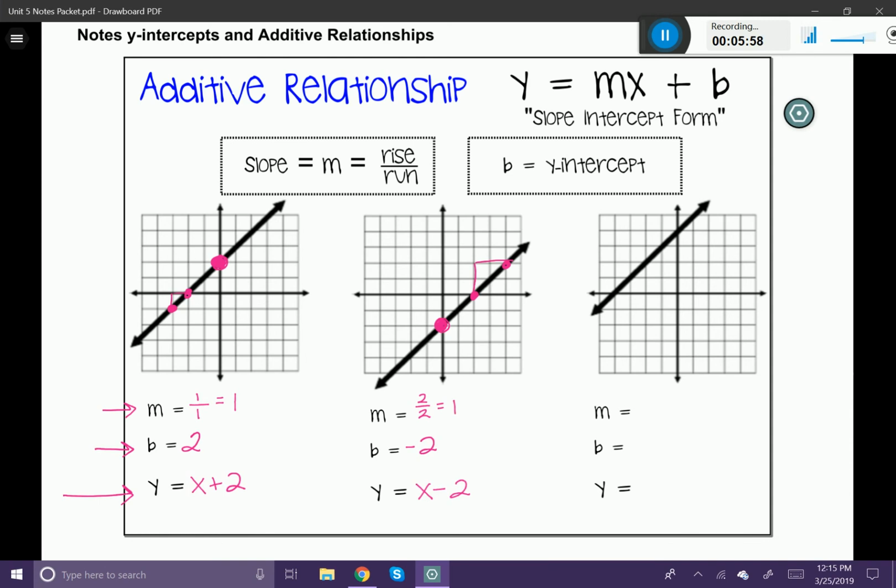All right, and the last one. I bet you can guess what our slope's going to be, but let's just go ahead and test it. Let's use this point and this point. Rise of 3, run of 3. My 3 divided by 3 is also going to equal 1.